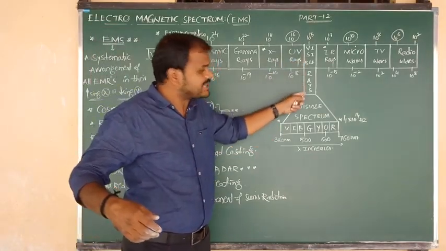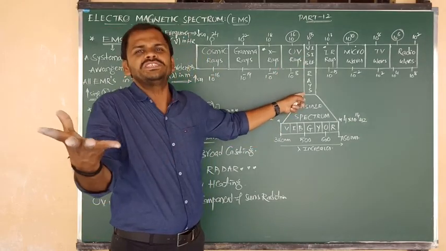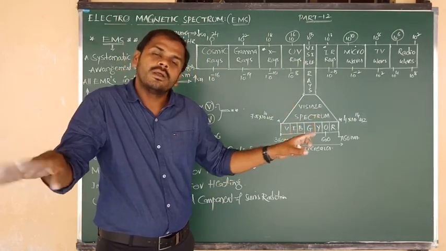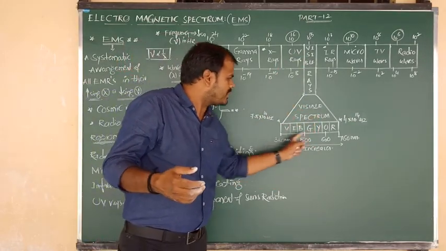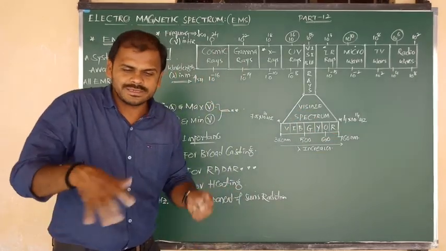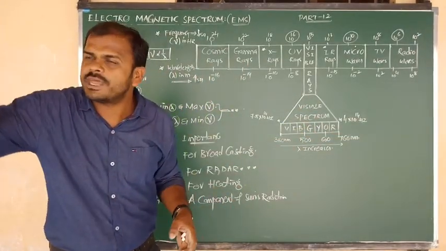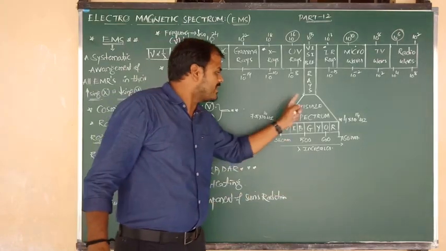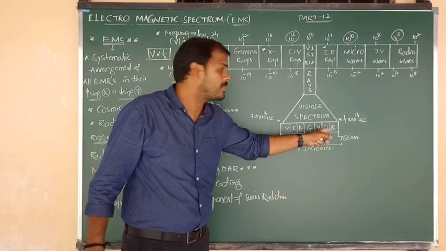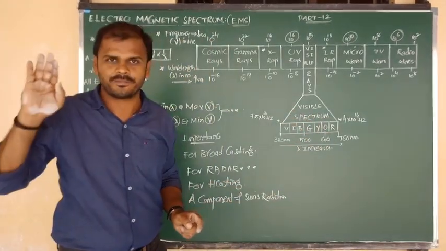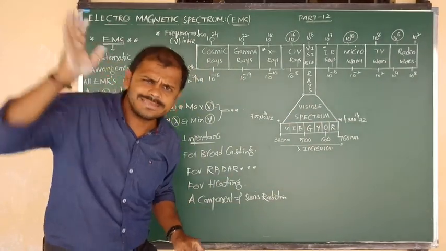Upon splitting, it is going to be converted into 7 different colored bands. Such 7 different colored bands are known as what, Nana? Visible spectrum.